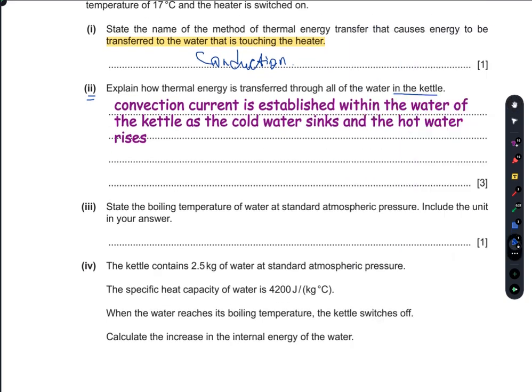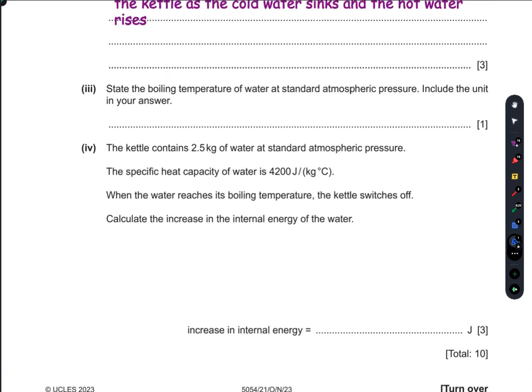Part 3: state the boiling temperature of the water at standard atmospheric pressure. Include the unit in your answer. So water boils at 100 degrees C, or if you want it in Kelvin, you can add 273 to 100, so you will get 373 Kelvin.